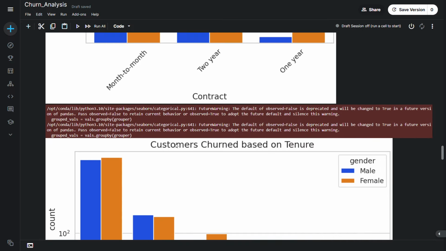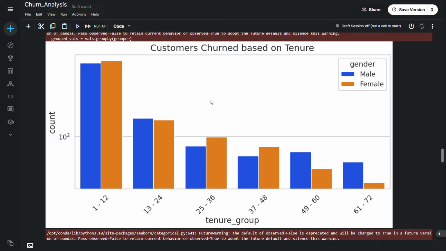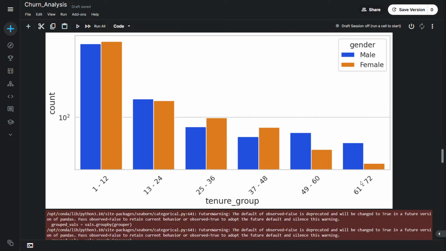And continuing, this is the people who have churned based on gender and tenure. You can see a linear dependence with increasing tenure duration. So the customers with duration 1 to 12 months have churned more, and it decreases linearly till the group 61 to 72.